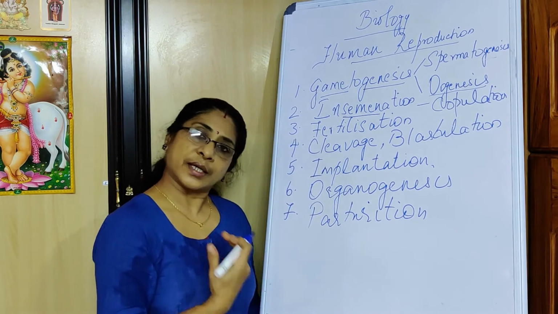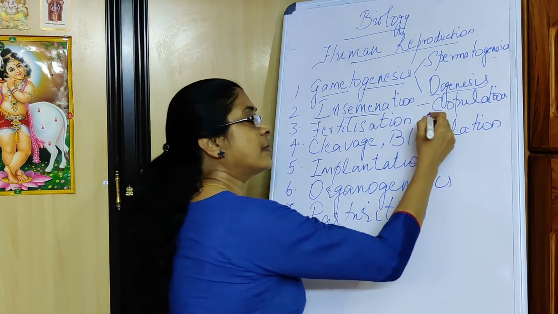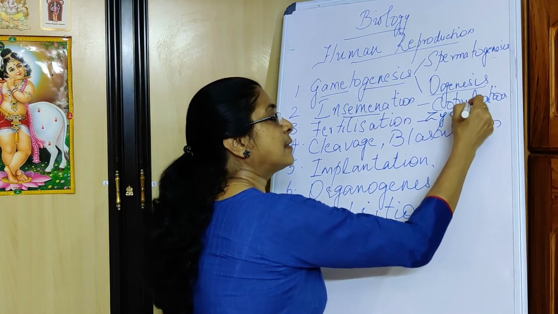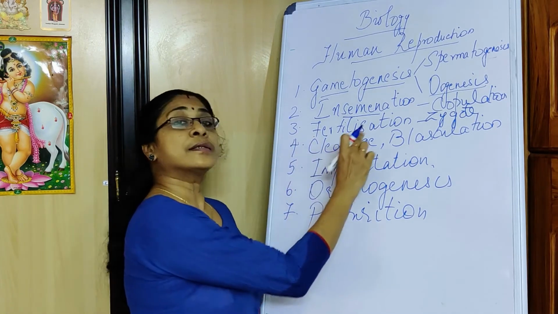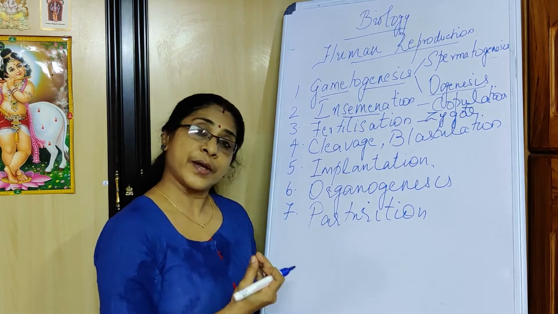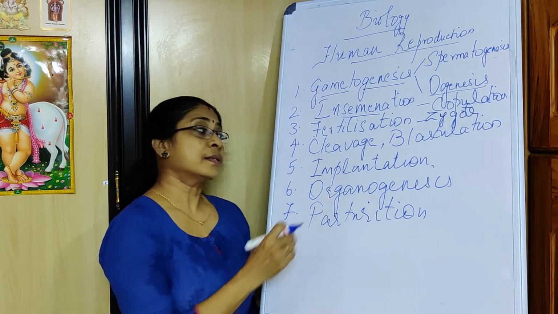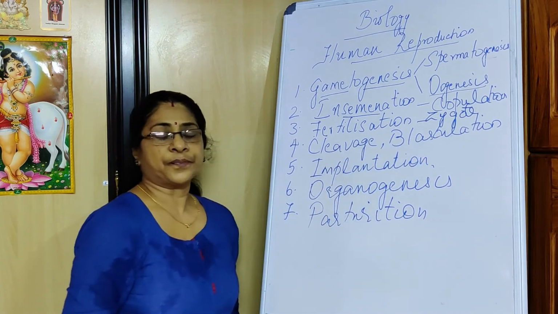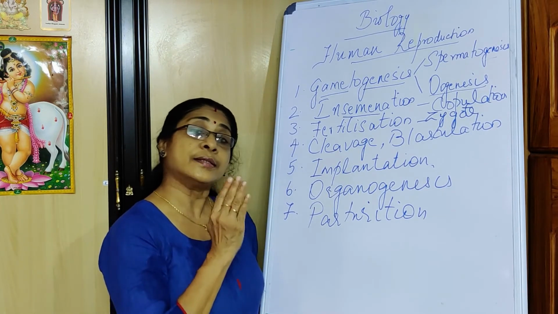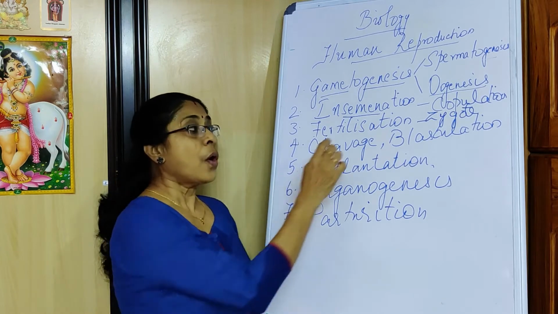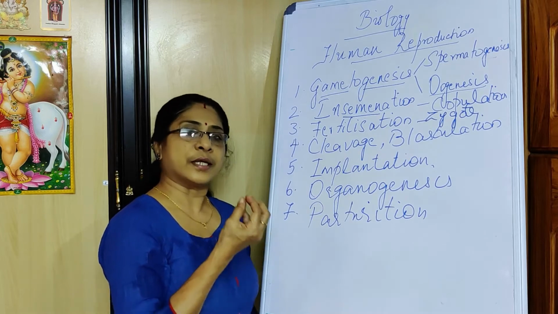And I'm sure you would recollect that the end product of fertilization is zygote. A single-celled zygote is the product of fertilization. So that is the third step or the third event of human reproduction. The fourth step is cleavage and blastulation. Now cleavage involves a very orderly and systematic division of a single-celled zygote into a multicellular embryo.